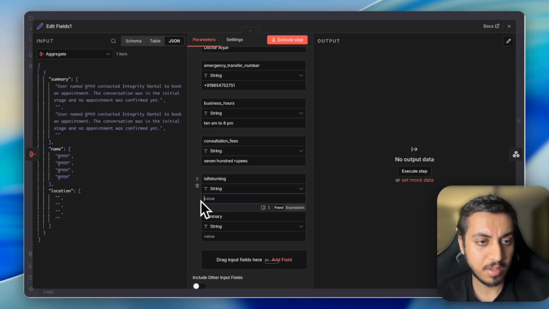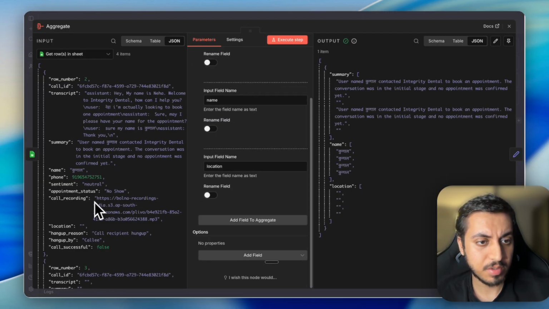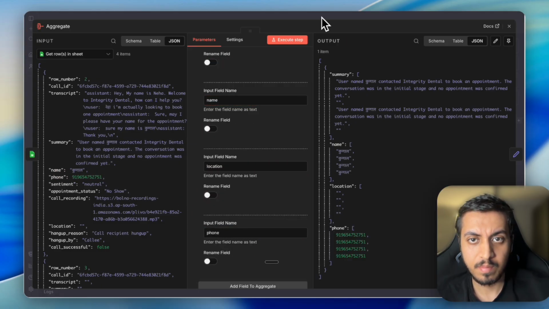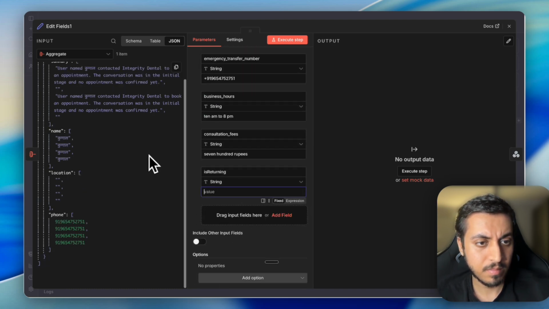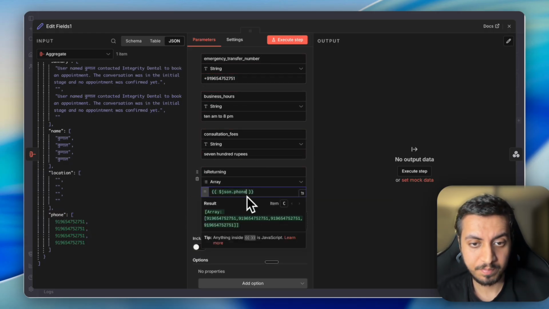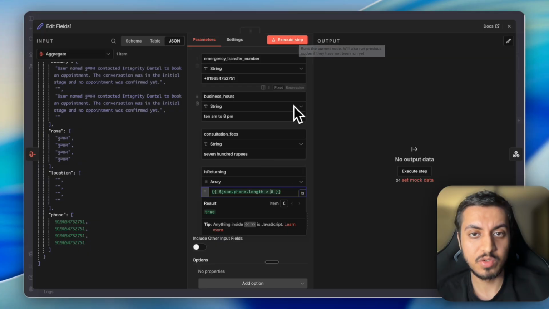Now in case of is returning, you can simply add, just a second, in aggregation, add one more field for phone number. That's it. So if it is greater than 0, is returning is true.